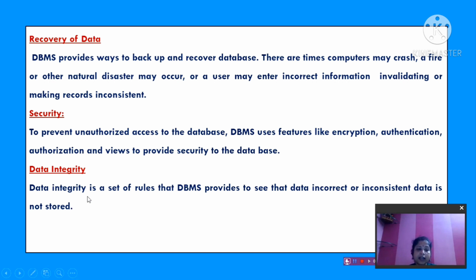Then data integrity. Data integrity is a set of rules that DBMS provides to see that incorrect or inconsistent data is not stored. Okay, inconsistent or incorrect. Inconsistent means duplicate data. Okay, no duplicate data is stored. Clear? So I think for today this much.